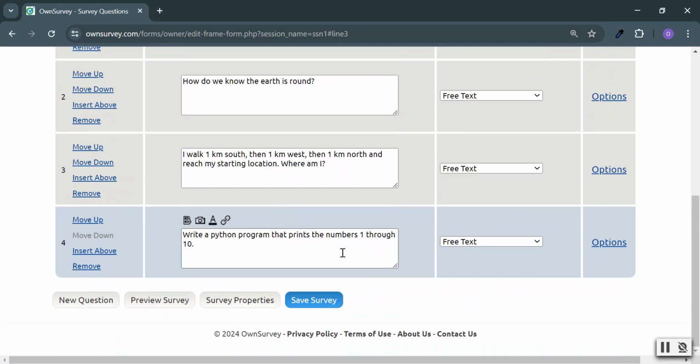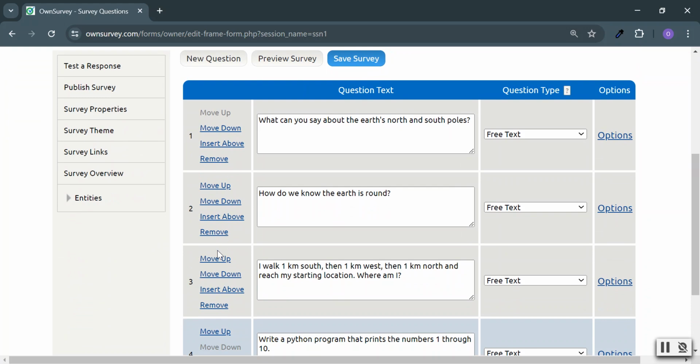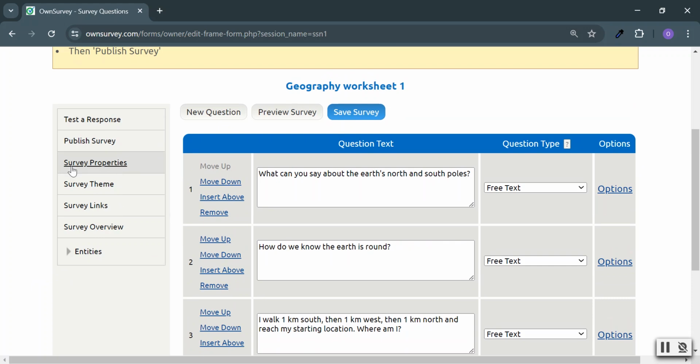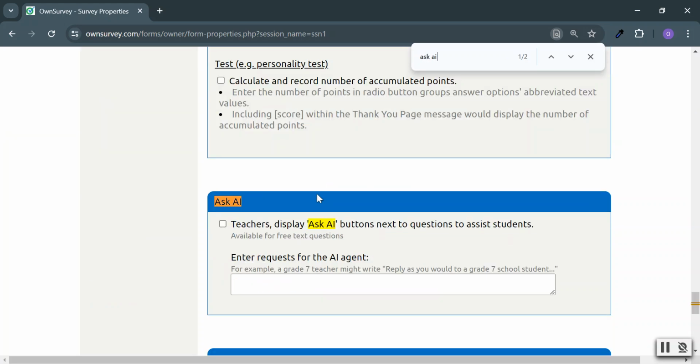Now what we need to do, you know what, let's save this survey. All right, let's save the survey. That's it, it's saved. Now we have to tell the survey that we want AI buttons. We want Ask AI buttons. Okay, so let's go to survey properties. And these are all the properties of the survey. I'm just going to look for Ask AI. It's down at the bottom here, Ask AI.